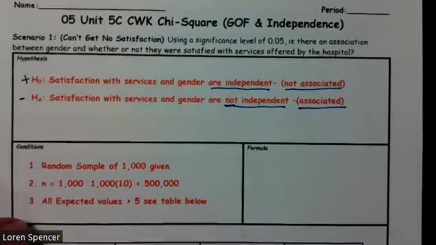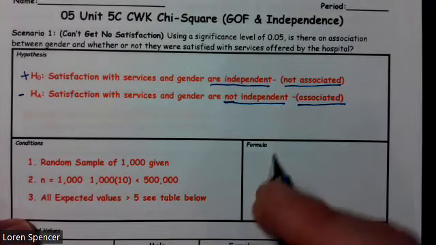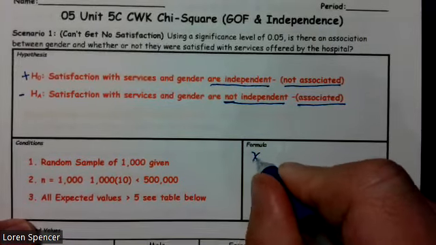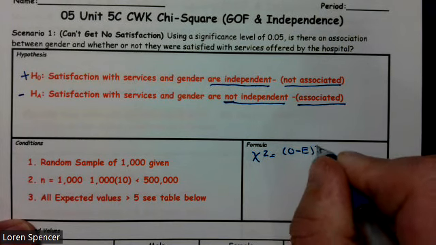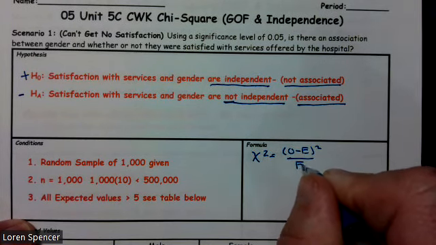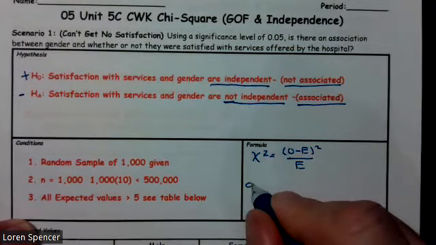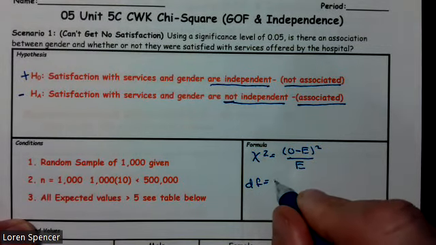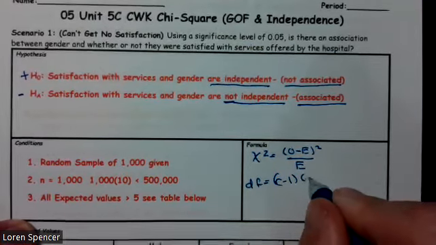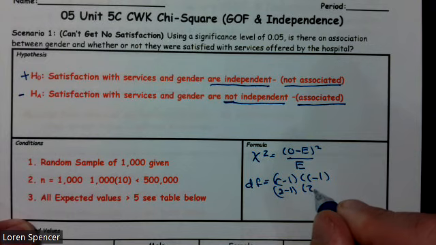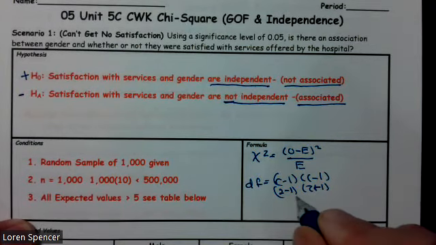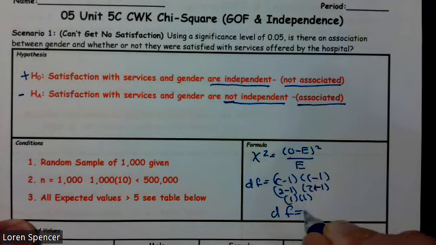All right, so let's go ahead and write our formula down. Our formula is chi-squared equals observed minus expected, squared, over expected. Degrees of freedom is rows minus 1 times columns minus 1, which in this case is 2 minus 1 times 2 minus 1, which is 1 times 1. So our degrees of freedom on this thing are just 1. Pretty small number of degrees of freedom.